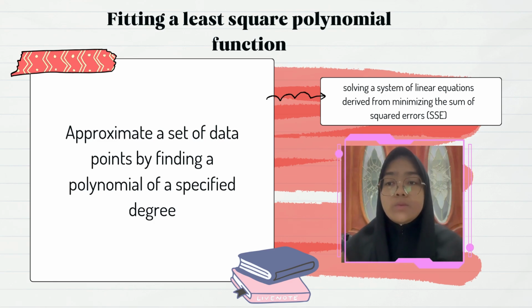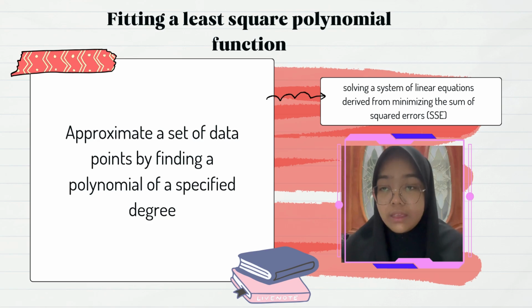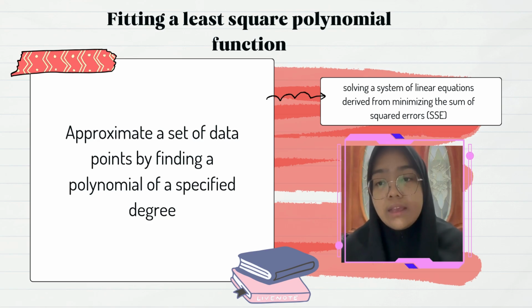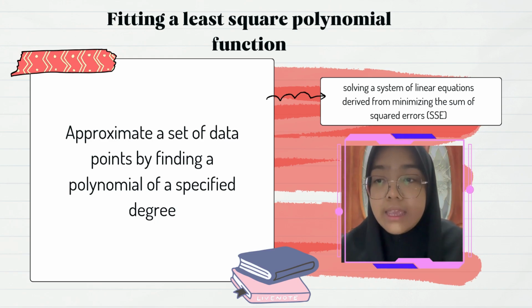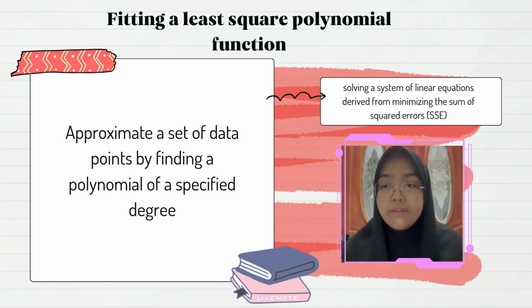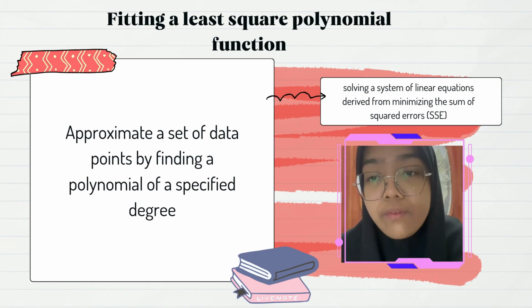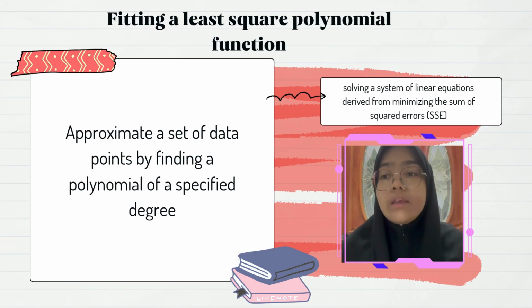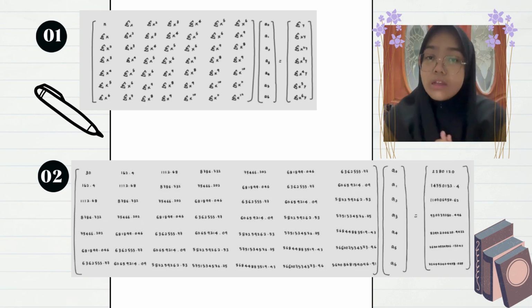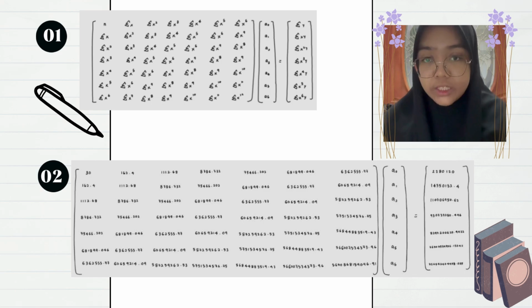This method is widely used in data fitting, regression analysis, and signal processing, as it provides a smooth approximation to noisy data. However, it can lead to overfitting if the polynomial degree is too high and may perform poorly when extrapolating outside the data range. As usual, we use matrix form to represent the function.